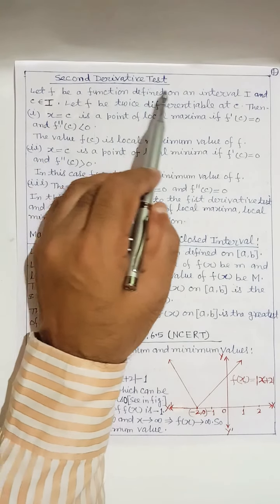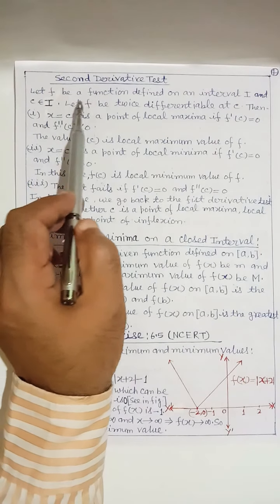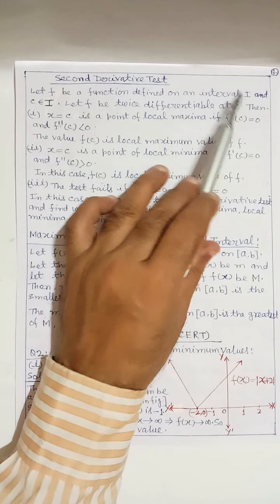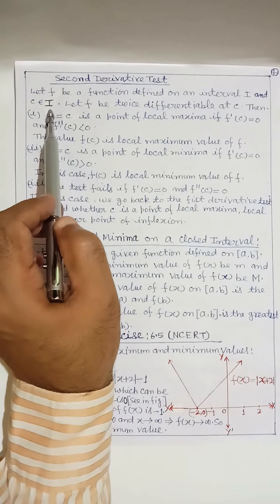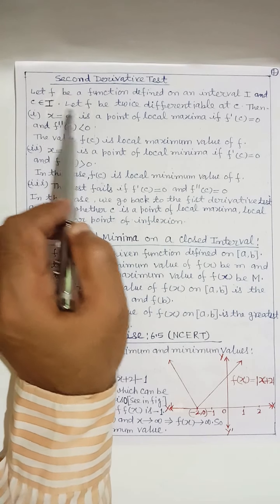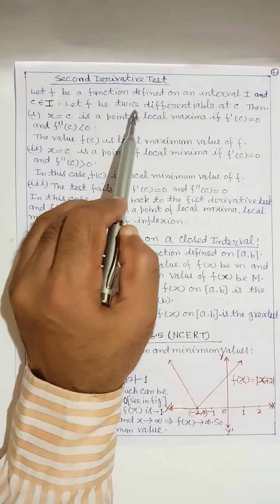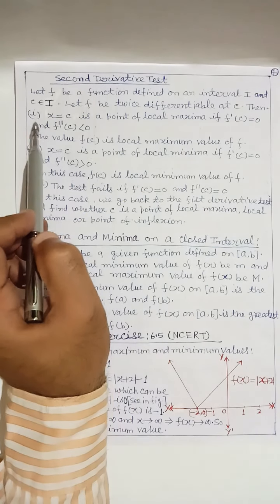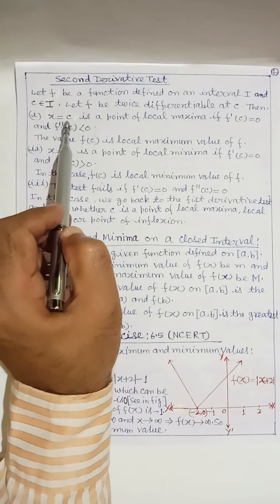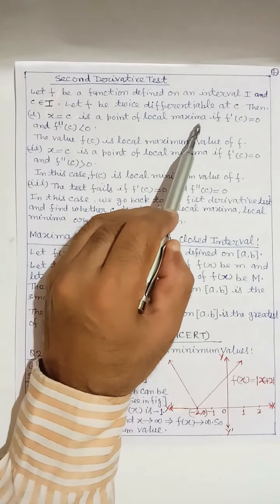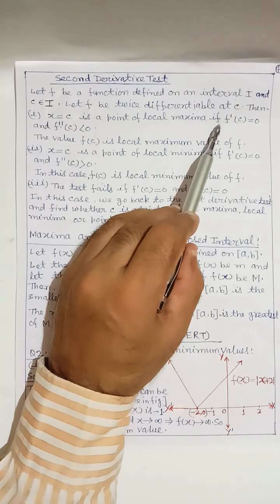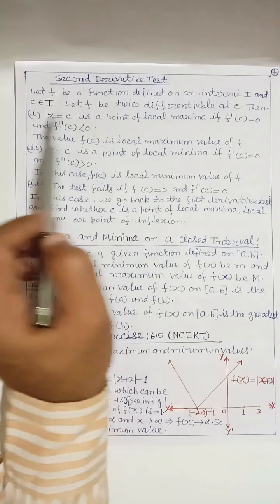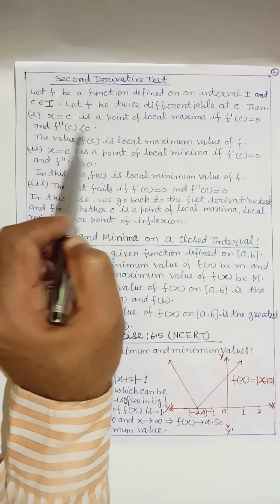Second derivative test. Let f be a function defined on an interval I and c belong to the given interval. Let f be twice differentiable at c. Then first, x = c is a point of local maxima if f'(c) = 0 and f''(c) < 0.